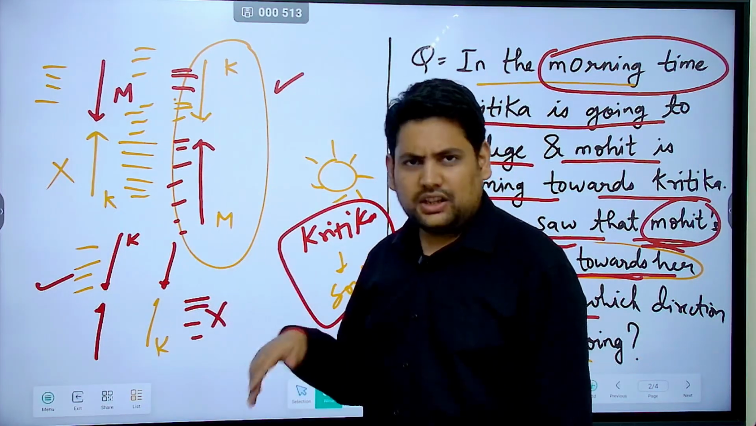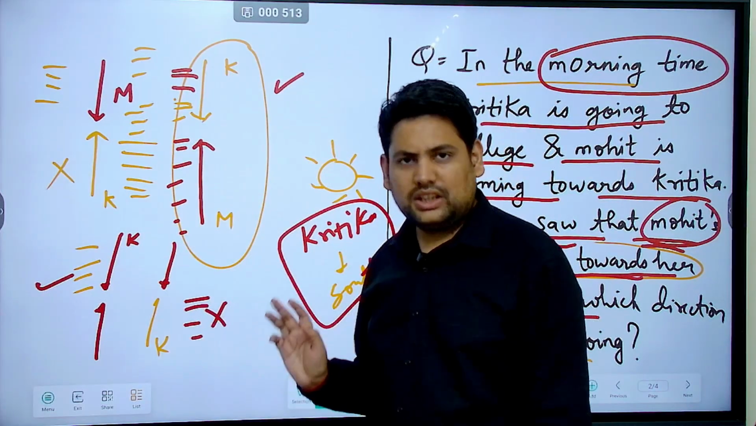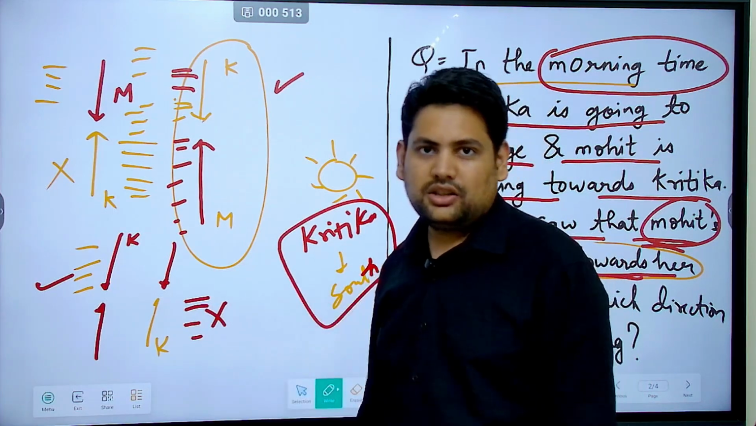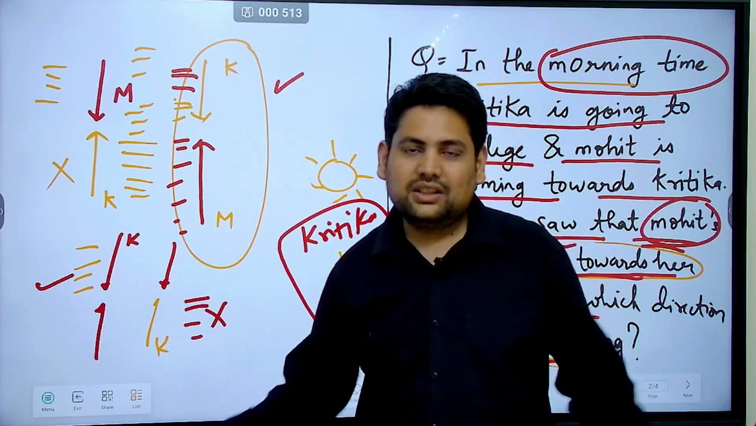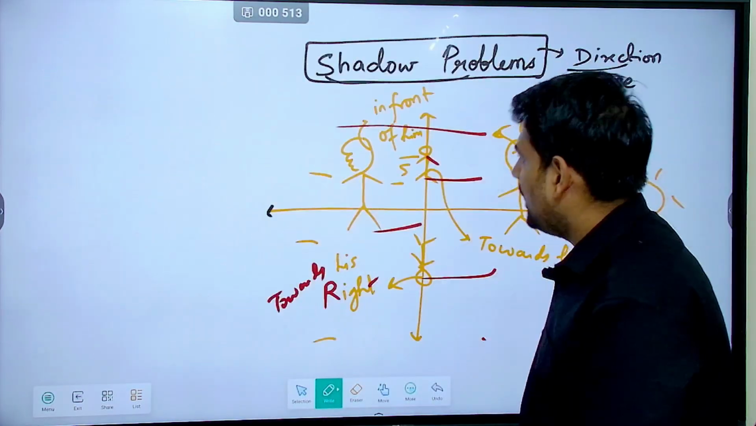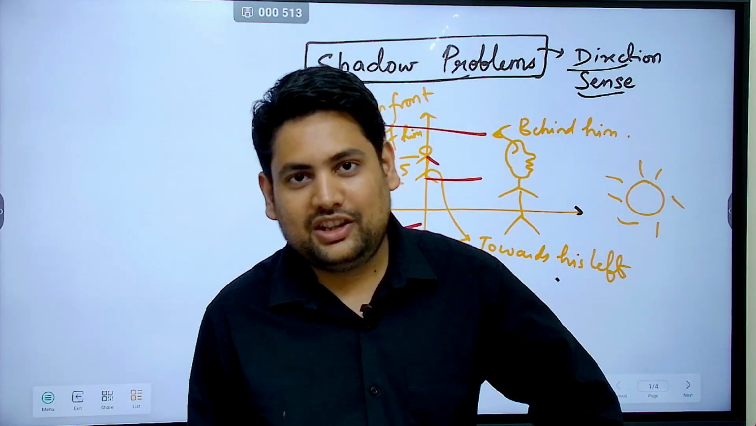Similarly, you can do questions with in front and behind him. Those questions become a little easier because in front and behind is easily understood, while left and right gets confusing. With this we are done with shadow-based questions, and I hope you understood it and enjoyed the lecture. Thank you.